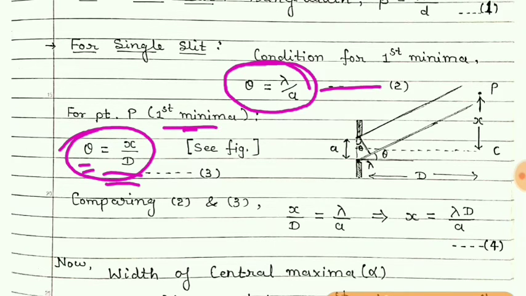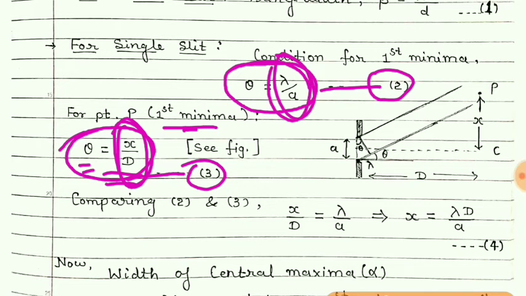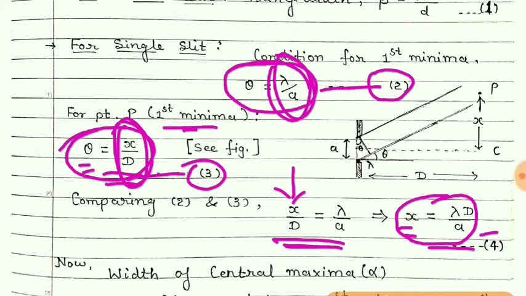So we can compare equation number 2 and equation number 3. If we compare both the equations, we get x by d is equal to lambda by a. Now making x the subject, we get x equals lambda d by a. Let us give this equation number 4. So this is for single slit.